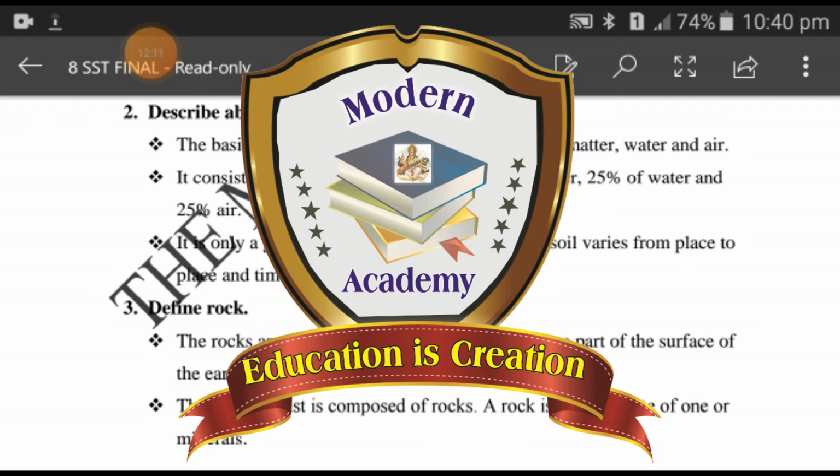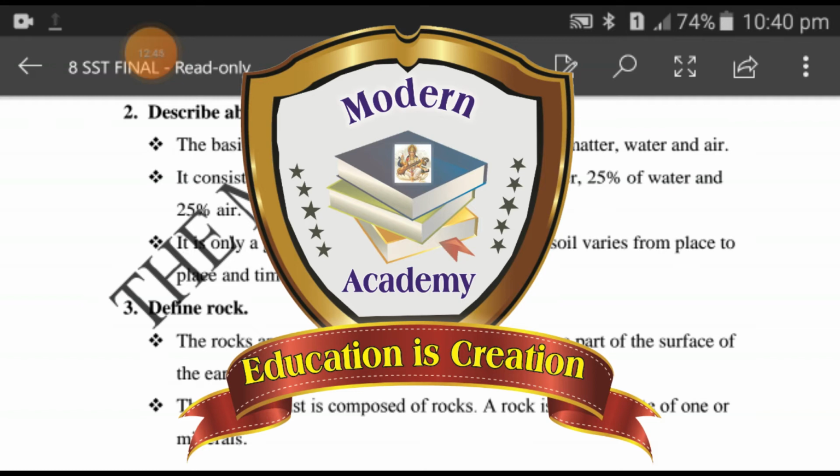Once again I am repeating. Describe the composition of soil. The basic components of soil are mineral, organic matter, water and air. Second point, it consists of about 45% mineral, 5% organic matter, 25% water and 25% air. Third point, it is only a generalized fact. The composition of soil varies from place to place and time to time.